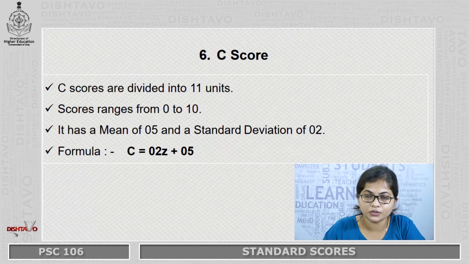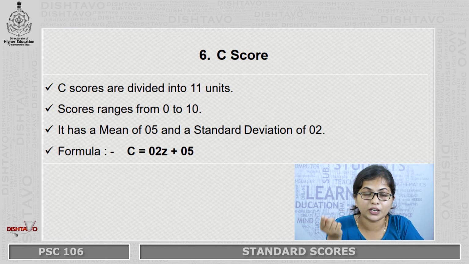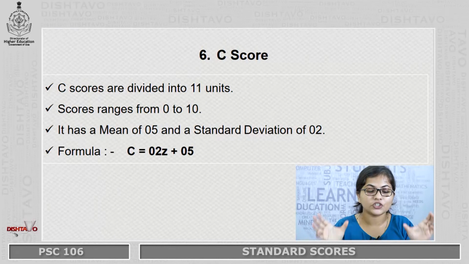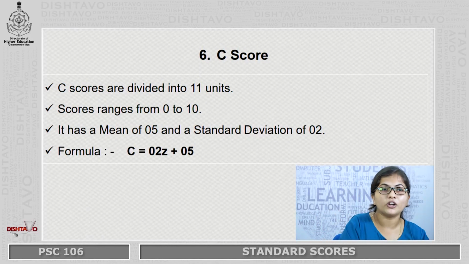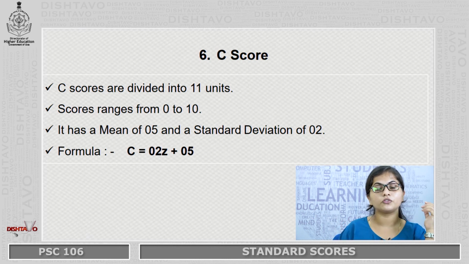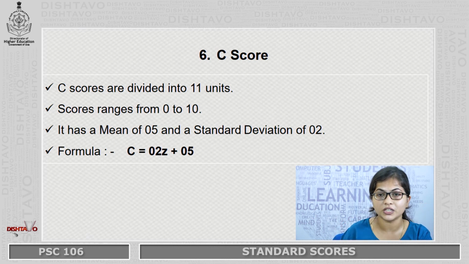Now, one thing I wanted to tell you all with regard to these last 3 standard scores is that these are not highly utilized because a lot of information with regard to the individual's performance gets lost, because they are a definite range of scores, that is either 1 to 10, 0 to 10 or 1 to 9, and that is the reason why a lot of information gets lost with regard to the performance of the individual or the test taker.